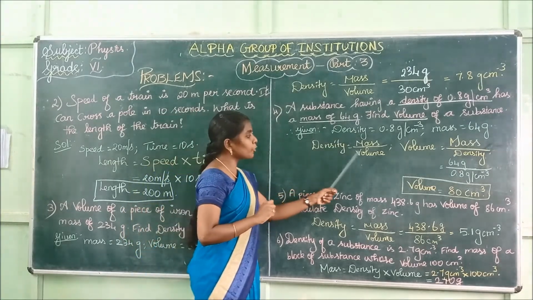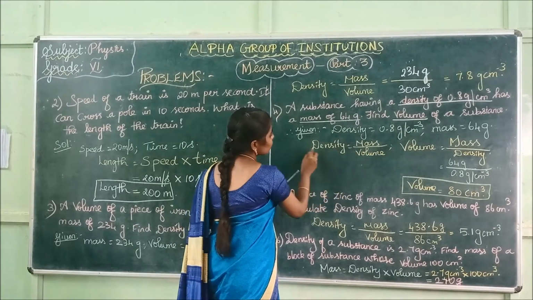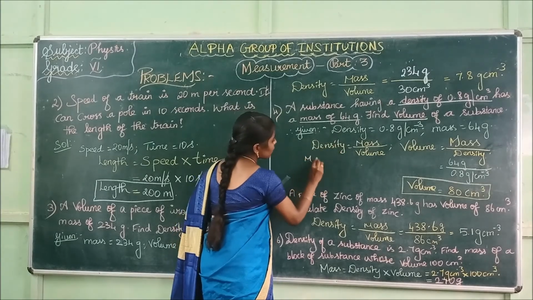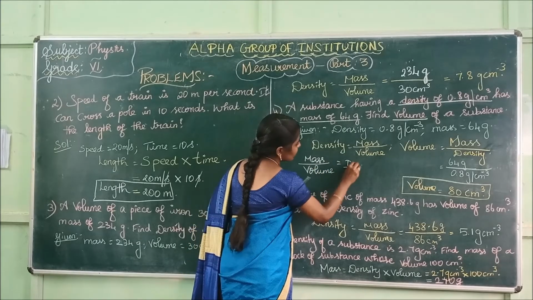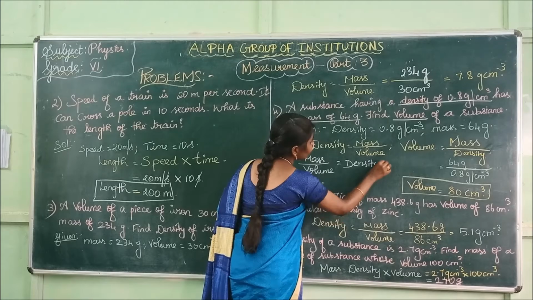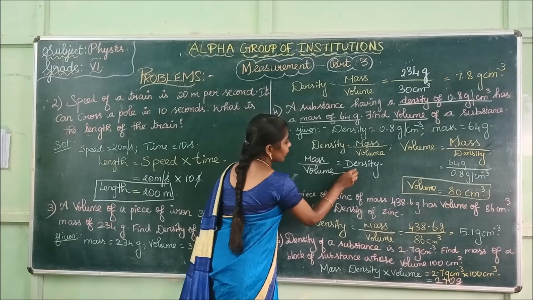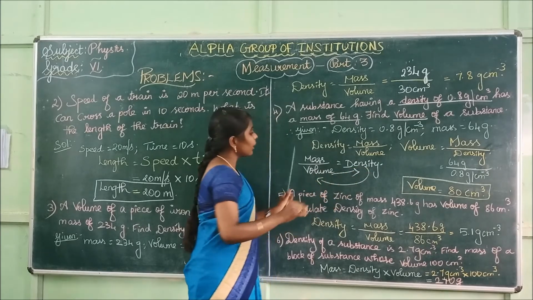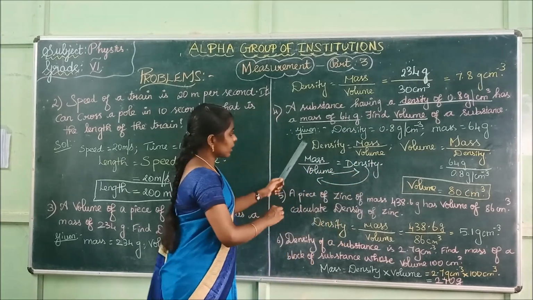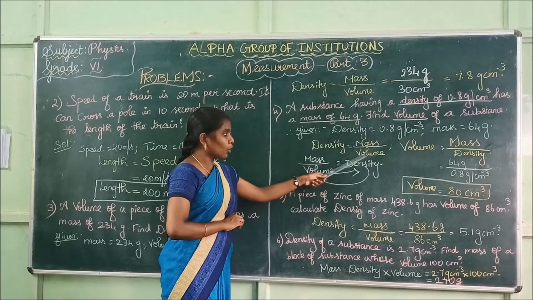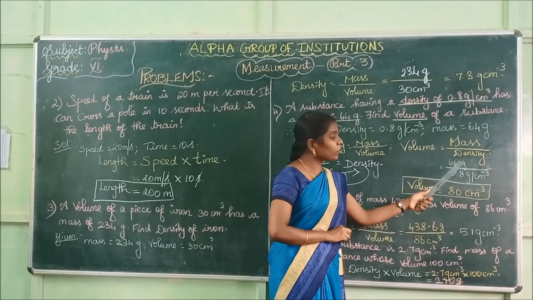From this, if you have to find the formula for volume, how will you find it? See, mass by volume is equal to density. If I have to find volume, this density will come here and volume will go there. So volume is equal to mass by density. Is it clear? Density is equal to mass by volume, and if I have to find volume from this, volume is equal to mass by density.